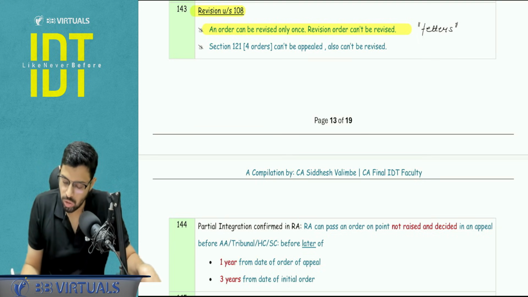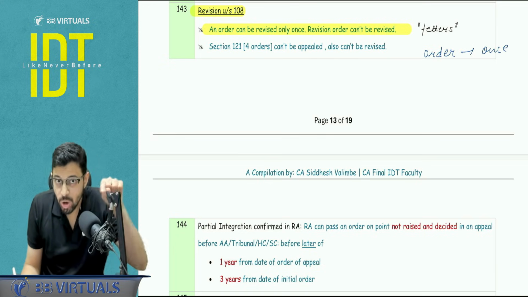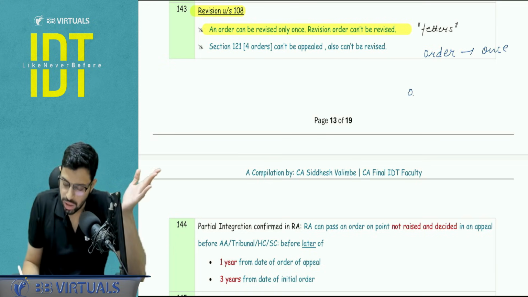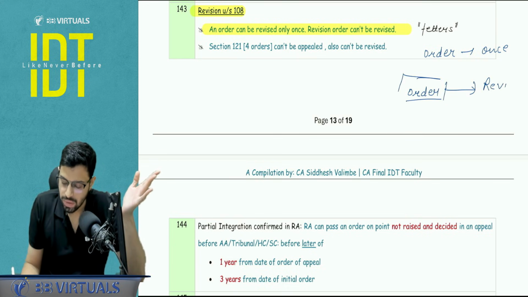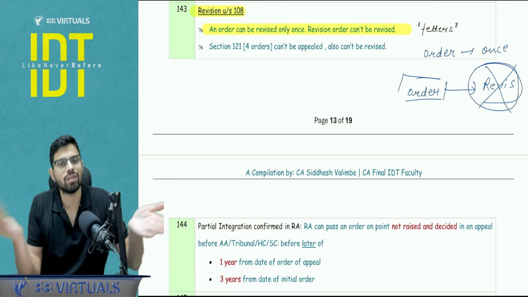So the 2 points to be noted here is that an order which is revised can be revised only once, and a revision order cannot be revised. So let's say there is an order passed by my junior. I can revise this only once, and this revision order cannot be again revised.